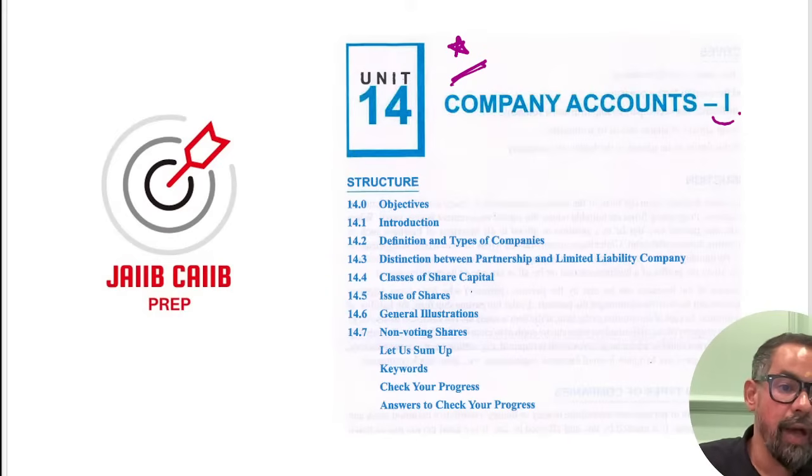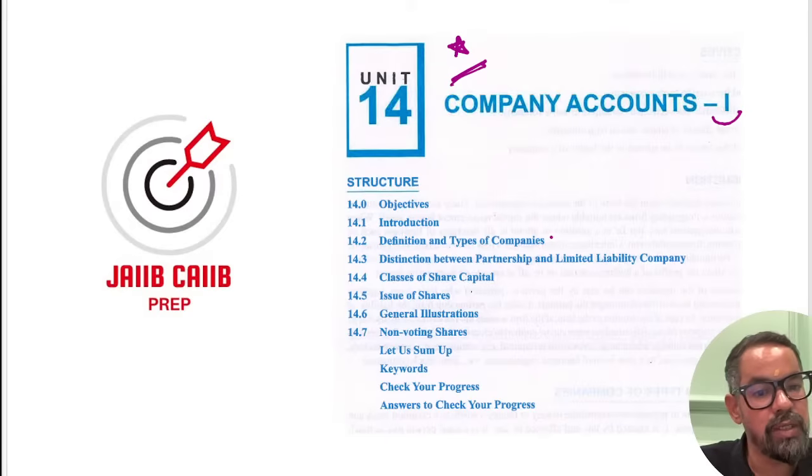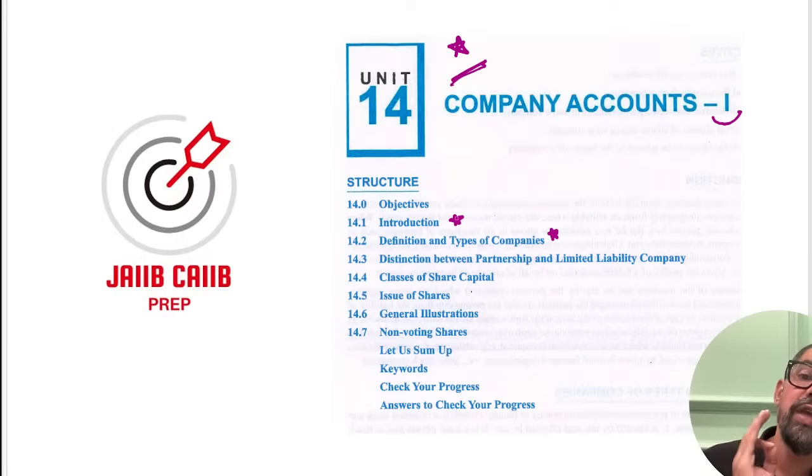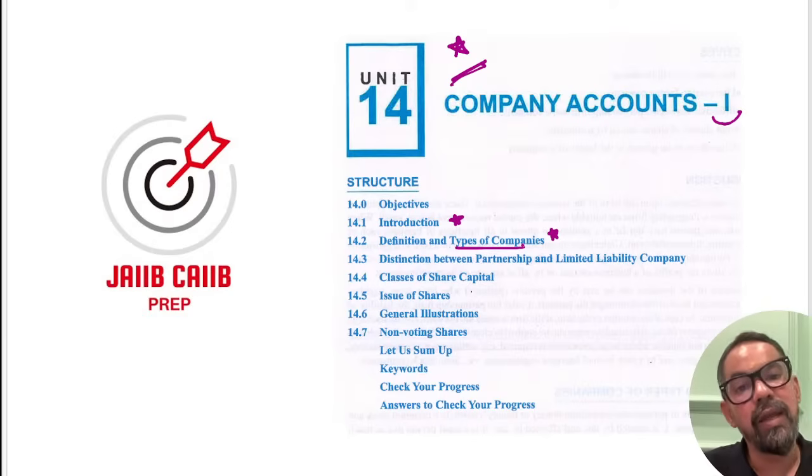So here we have areas. First one is about the company itself. One question you'll see, company and the features of a joint stock company, right? One question for sure, downside 1 mark. Another question you'll see is types of company. 3 categories are there. You have to prepare those particular ones.